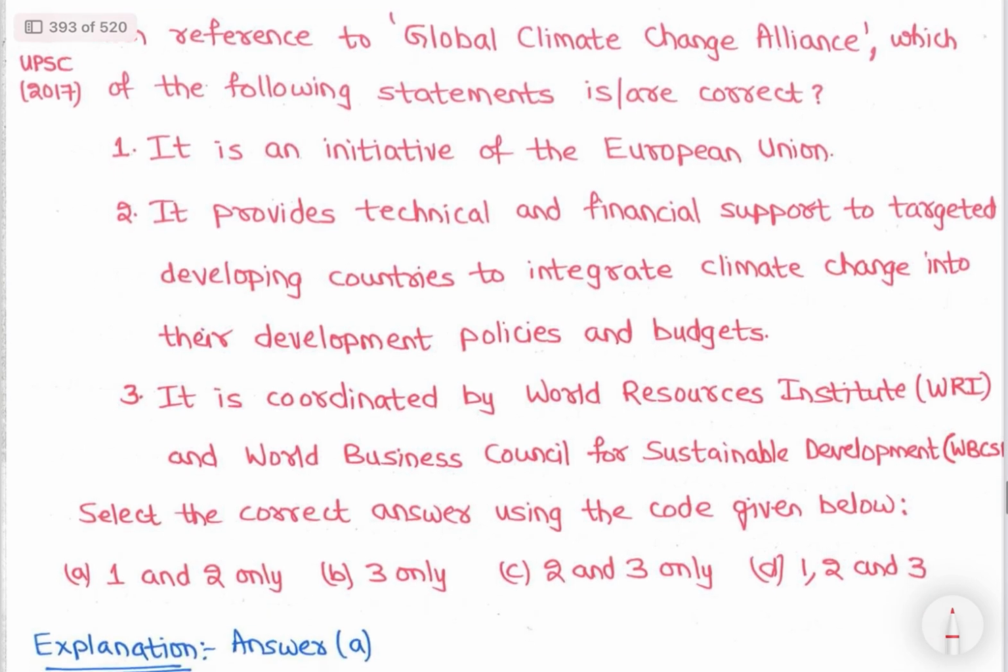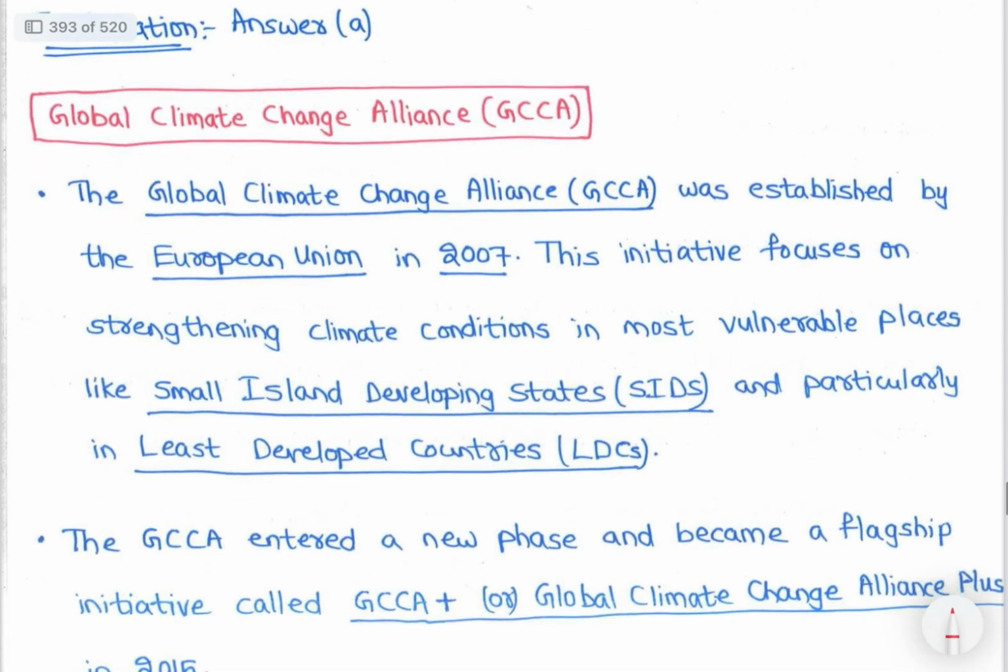Now let's see the next question, that is question asked in UPSC 2017, that is with reference to Global Climate Change Alliance, which of the following statements are correct? Global Climate Change Alliance, GCCA. So GCCA का पहले पढ़ते.